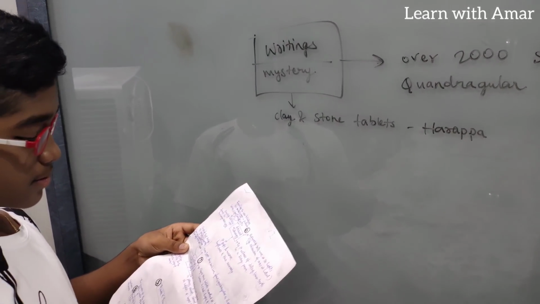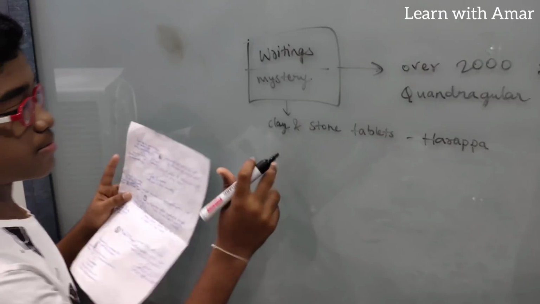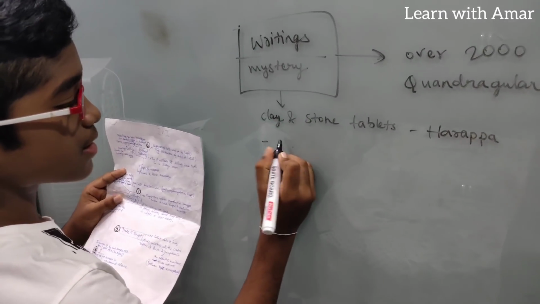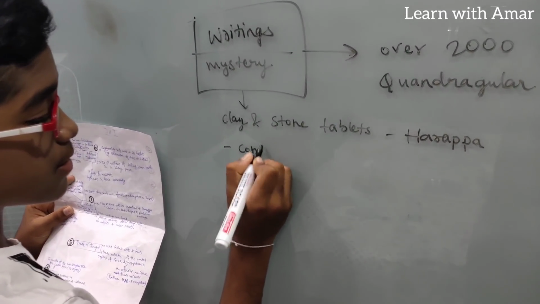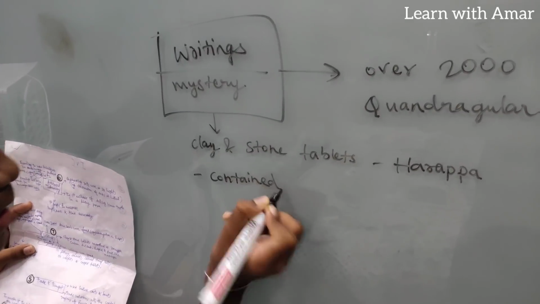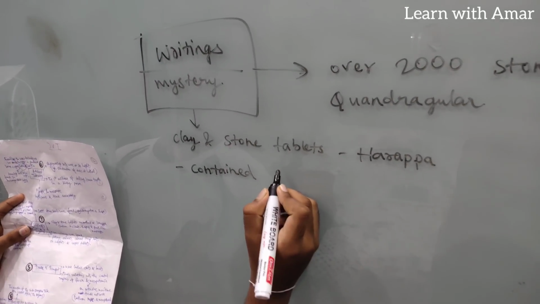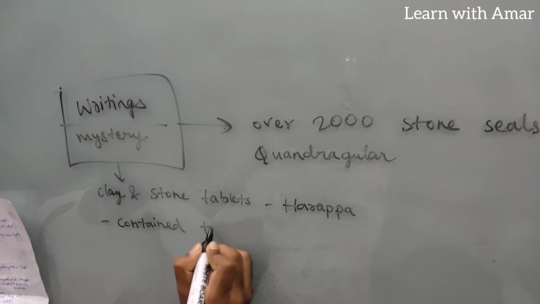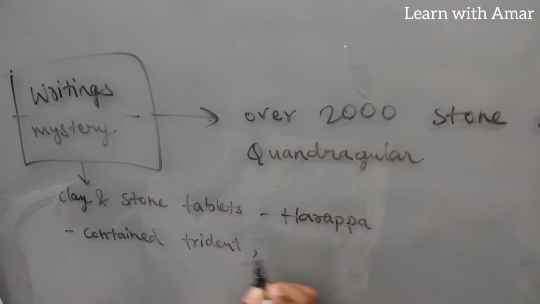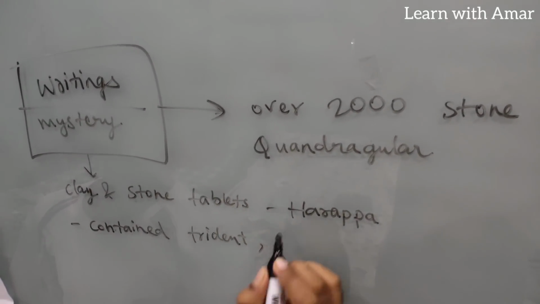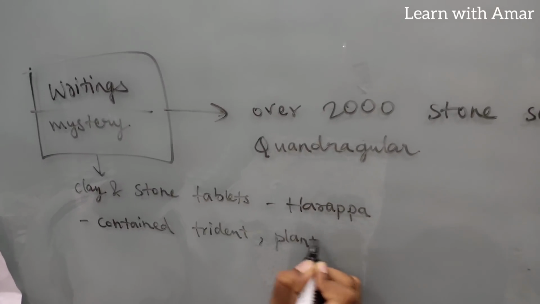And we can also say that they contained trident and plant shaped structures.